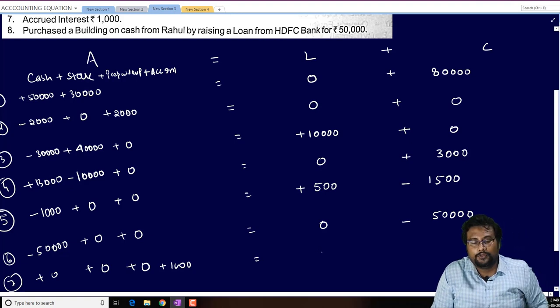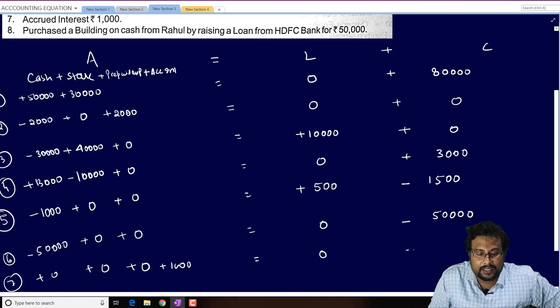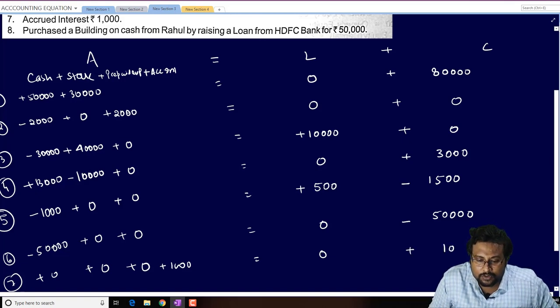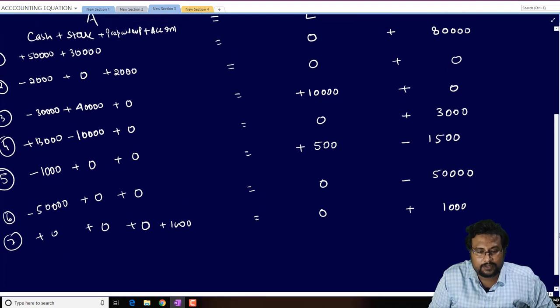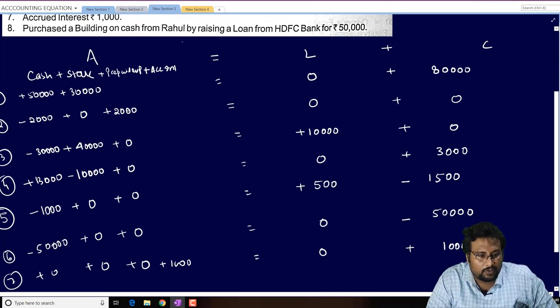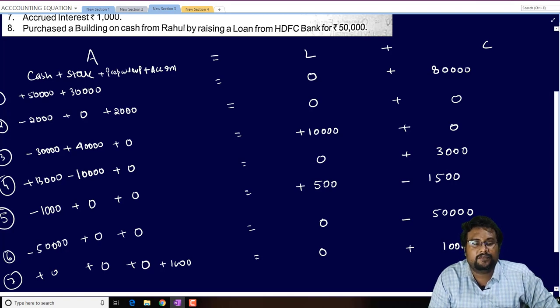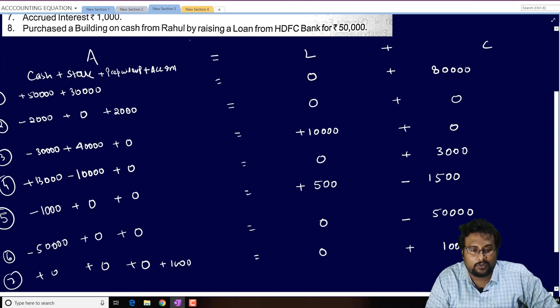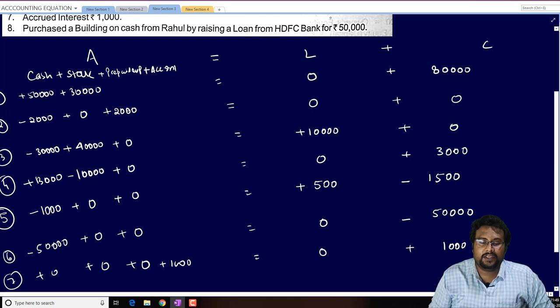And no future payment, and interest is our income, and income is added in the capital, so it will be 1,000 in the capital. Now the next one is very simple. Purchase a building on cash from Rahul by raising a loan from SDFC Bank, rupees 50,000.